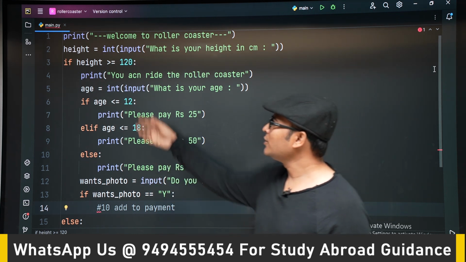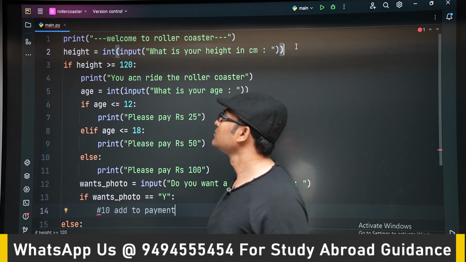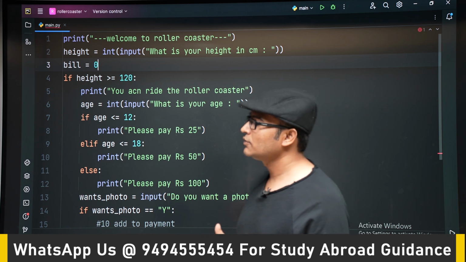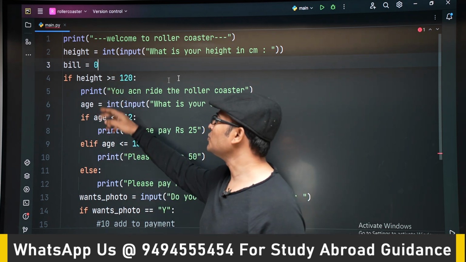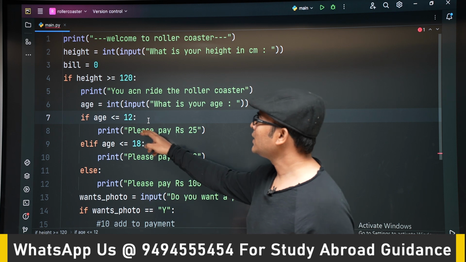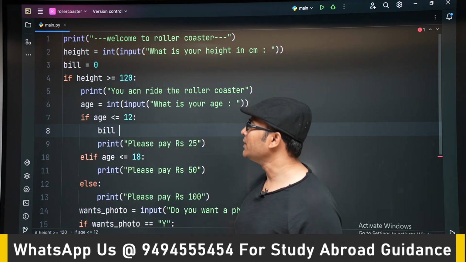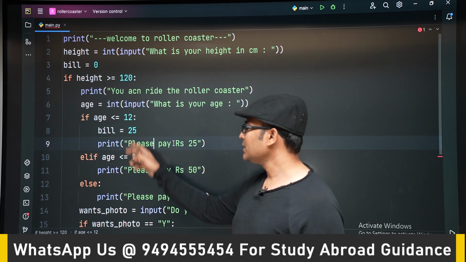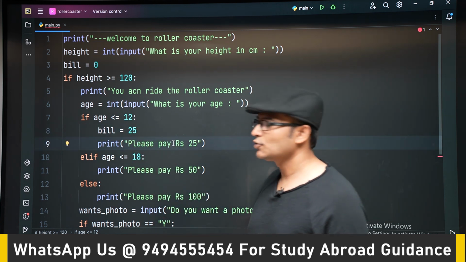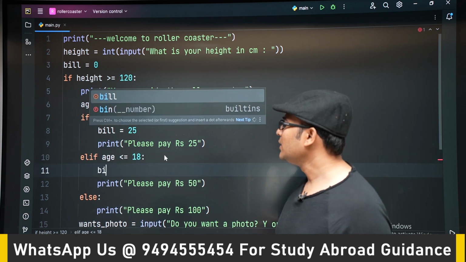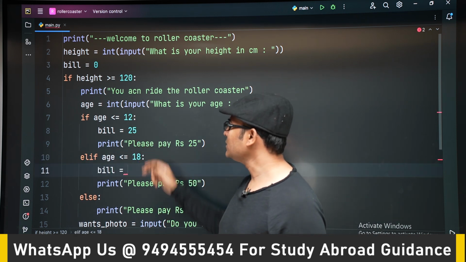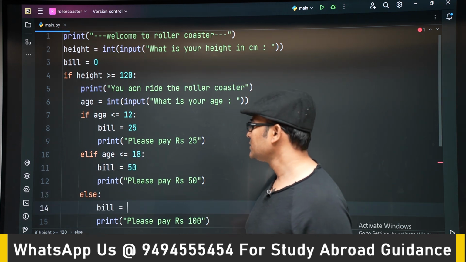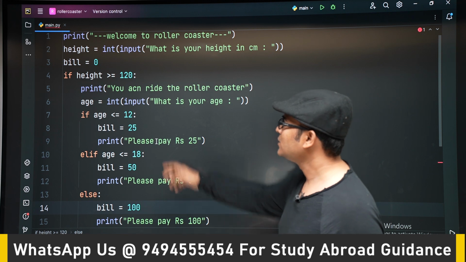So for that we are going to create a new variable, bill, to find out the final bill. I'm initializing it to 0. So depending on their age, I'm going to change the value of bill. If the age is less than or equal to 12, the bill is 25 rupees. If the age is between 12 and 18, the bill is 50. Otherwise, the bill is 100. So I have added this bill.